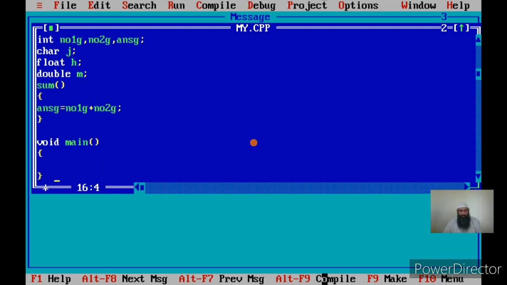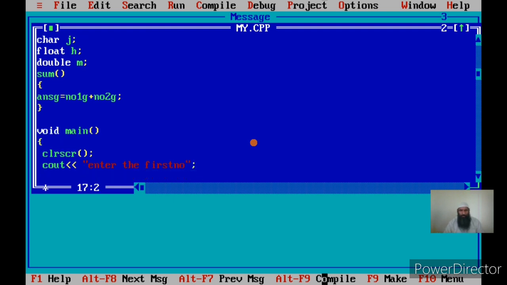Okay, now in main I clear the screen first, then I input the first number, cout enter the first number. Okay, now I enter the value of a global variable in the main using the cin statement, say number1g.